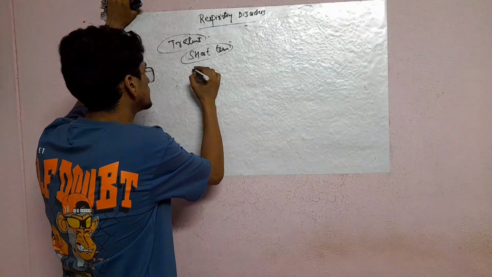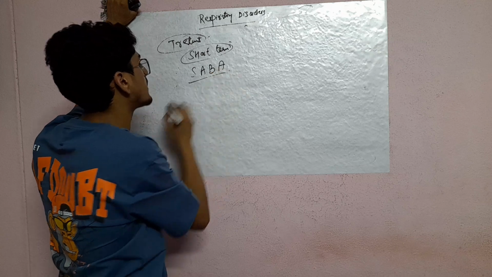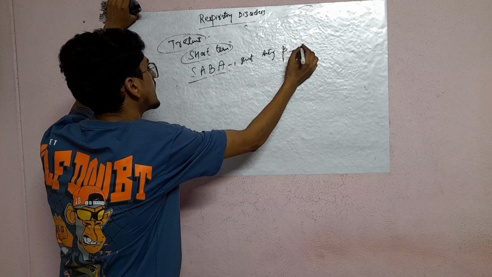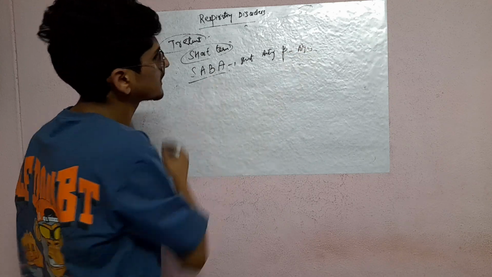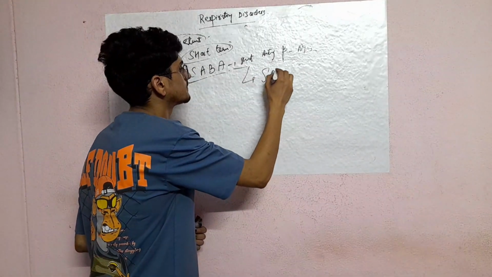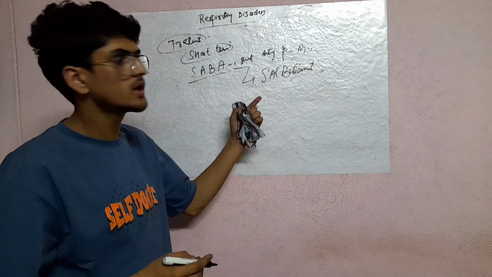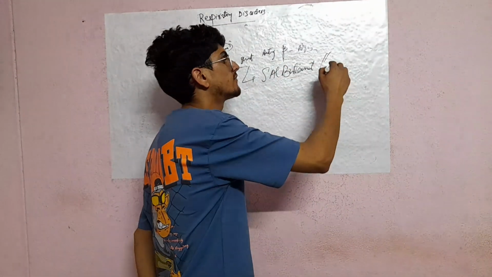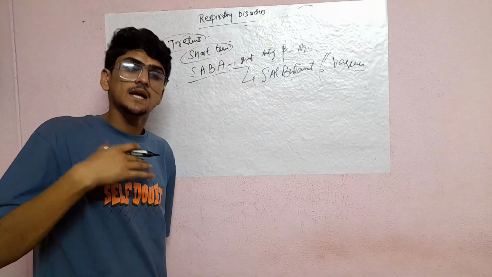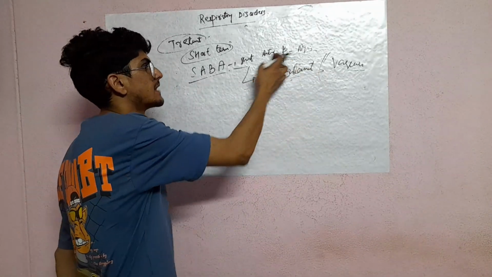Those are called SABA, short acting beta agonists. Examples include salbutamol. So what is the function of salbutamol? Salbutamol relieves the person from the bronchoconstriction. In the asthma condition, the constriction will be there, so to provide relief from it, salbutamol is given.